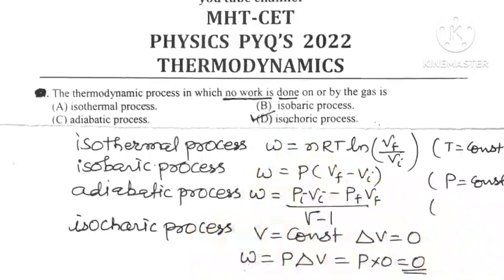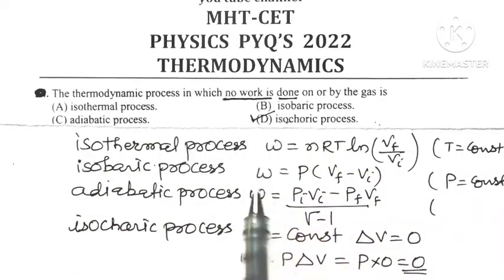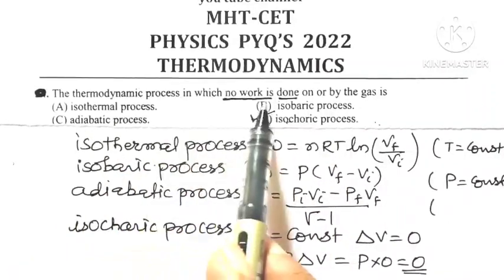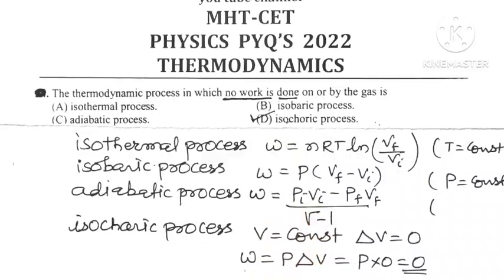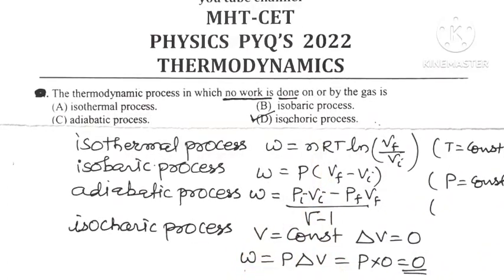So D is the correct option for this question. Out of the 4 options, D, that is the isochoric process, is that thermodynamic process in which no work is done, or work done is equal to 0, either on the gas or by the gas. So D is the correct option for this question.